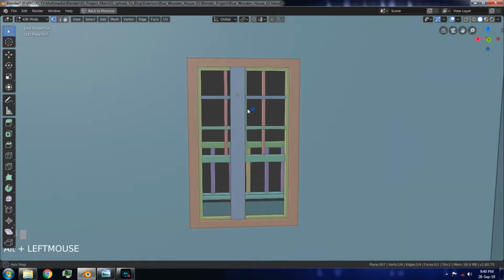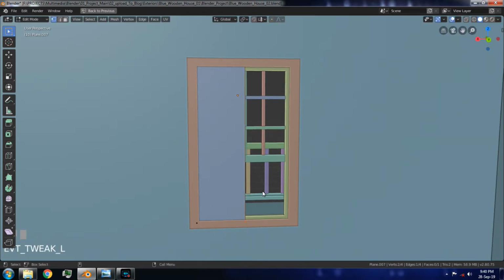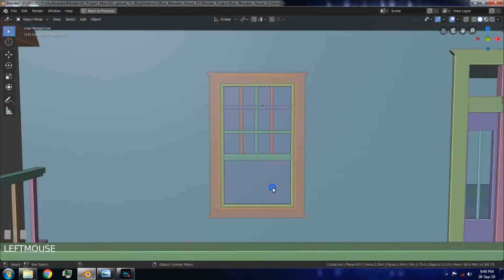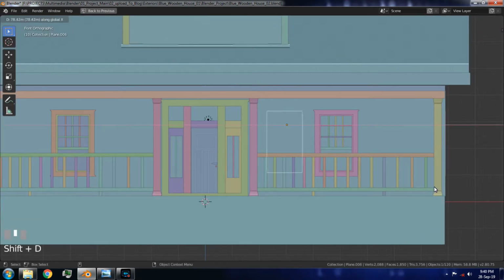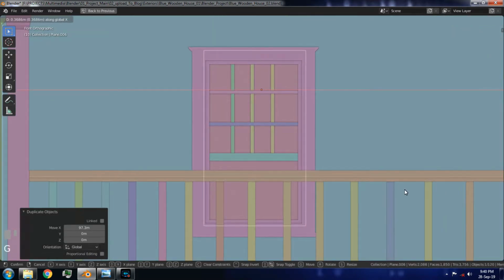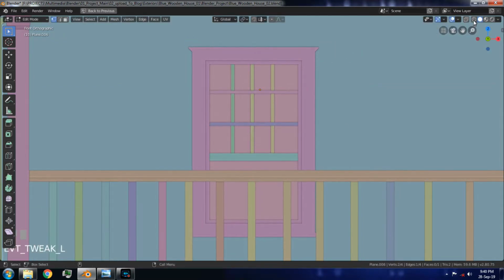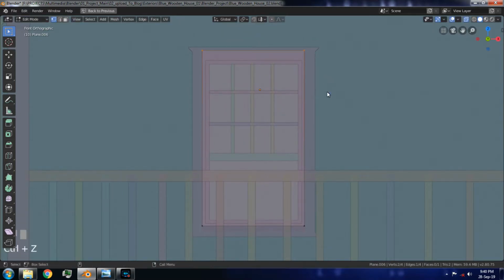Again, go to the Edit mode, select these two vertices, and move it along the X-axis. Do the same for another two vertices. Go to the front view, duplicate, and move this object to the right side along the X-axis. Do some minor corrections like this.